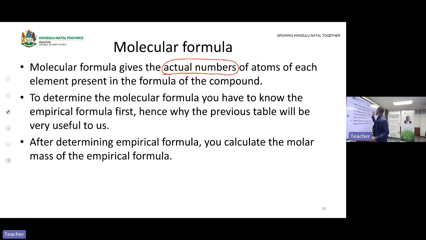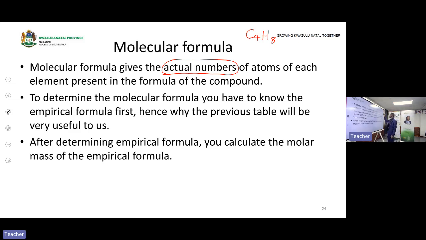For example, let me give you an example. If I have C4H8, this is a molecular formula. This C4H8 shows that there are 4 carbons, and here there are 8 hydrogens.